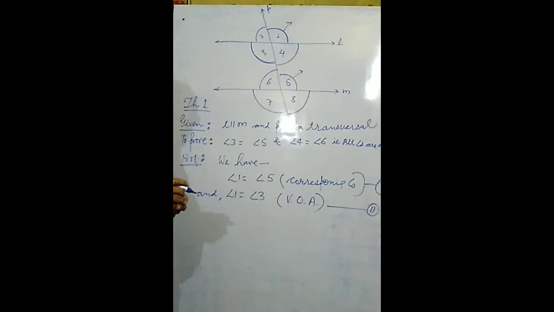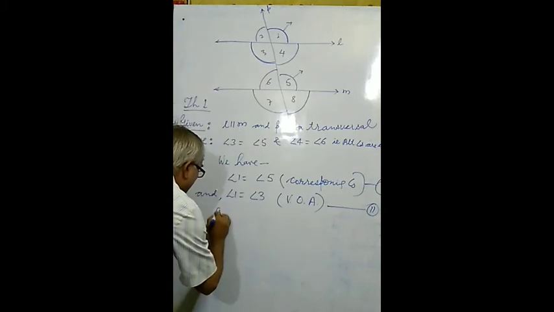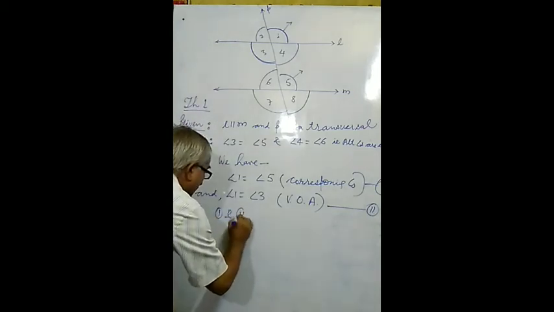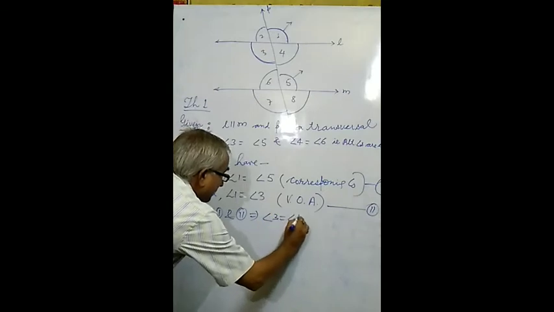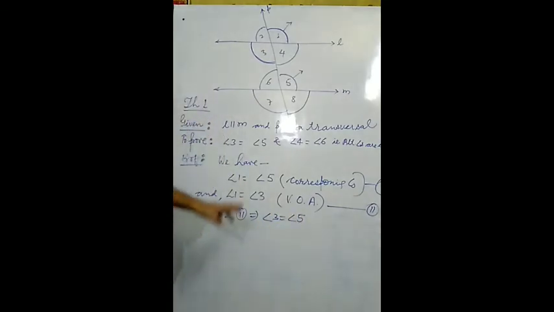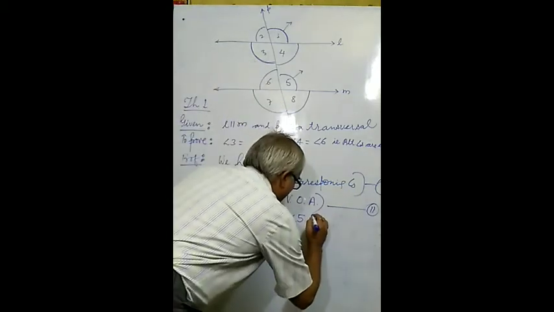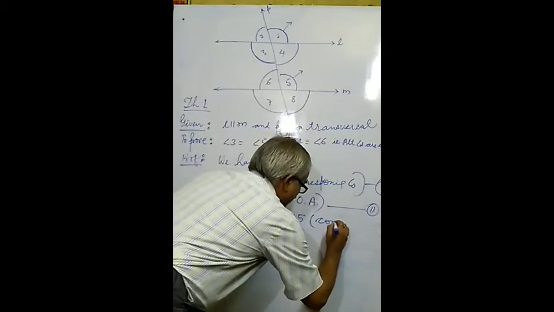So equation number 1 and equation number 2 imply angle 3 equals angle 5. The reason: things which are equal to the same thing are equal, or by comparing equation number 1 and 2.